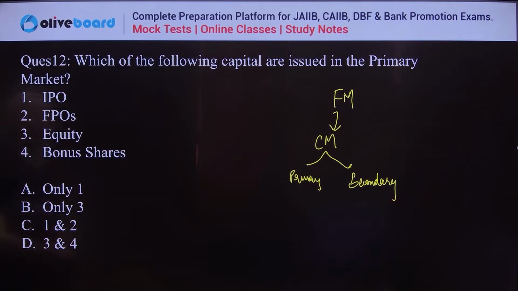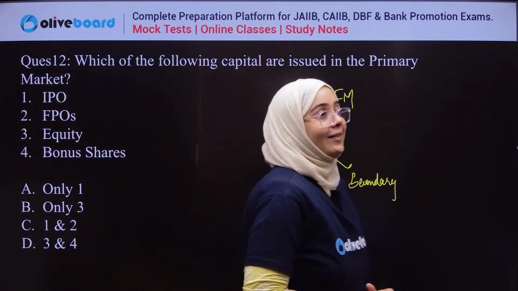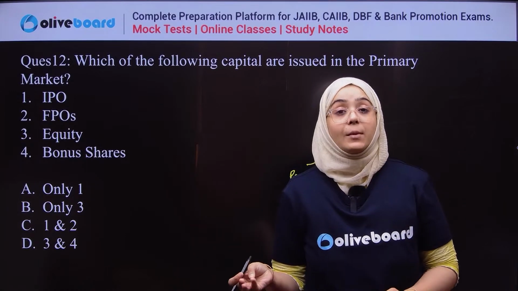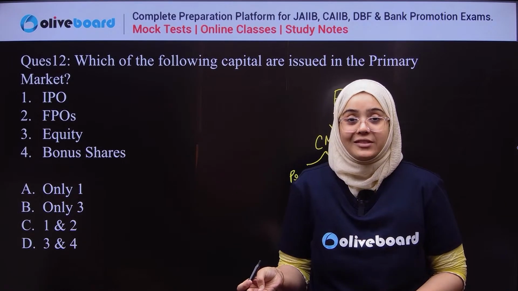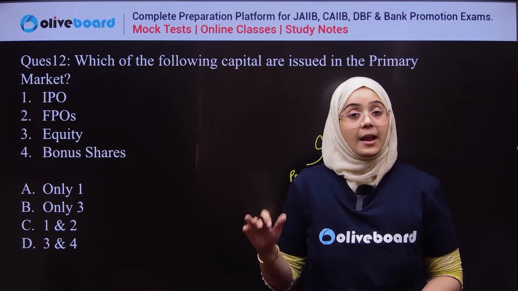Initial public offering, follow-on public offering, equity, or bonus share. Initial public offering and follow-on public offering are primary market instruments. Equity and bonus shares are dealt in the secondary market.